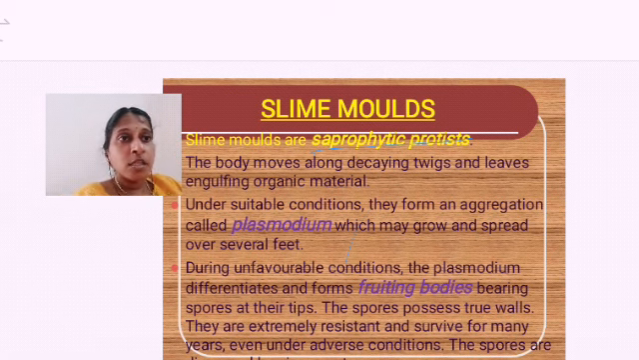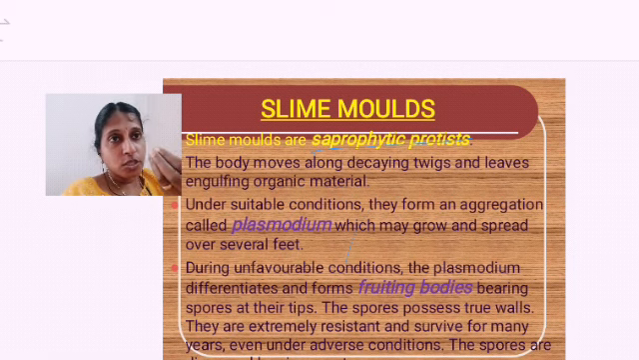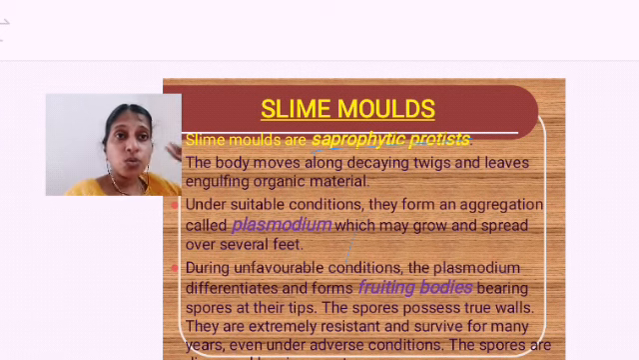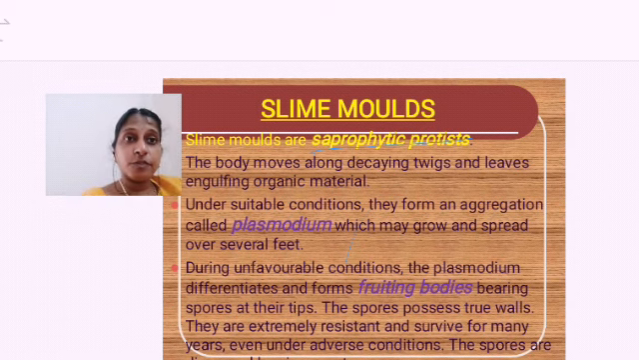So under unfavorable conditions they form fruiting bodies called spores. These spores possess two walls. They are extremely resistant, meaning they will not allow anything to get in, and they can stay like that for several years. The spores, unicellular round bodies, can be dispersed by air from one place to another. Wherever they find favorable conditions, the spore wall will break and they will come out and start multiplying.